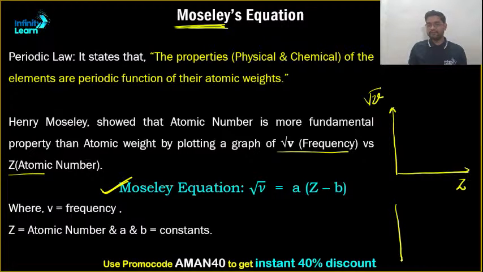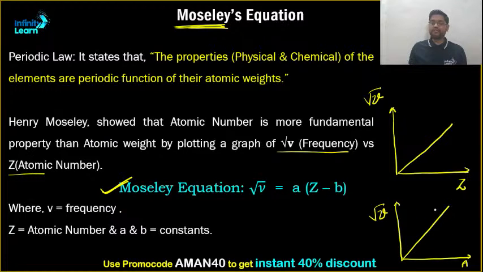At the same time, if you plot a graph of frequency and atomic mass number, he found that there isn't a perfect straight line. In both cases he got a straight line, but in case of mass number, most of the points were on the line, but not all. But the moment he plotted the same thing with respect to atomic number, he found that each and every point lies on this line. There was no deviation. It was simply on this line.